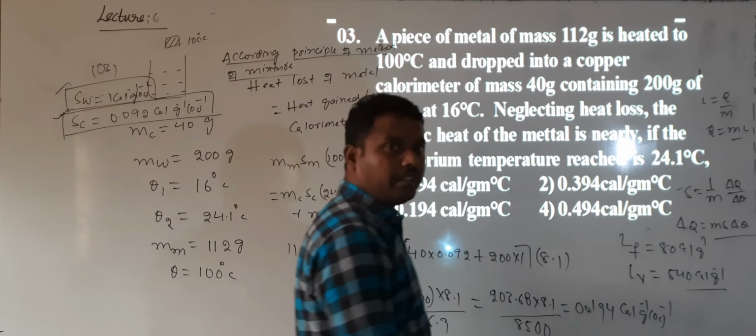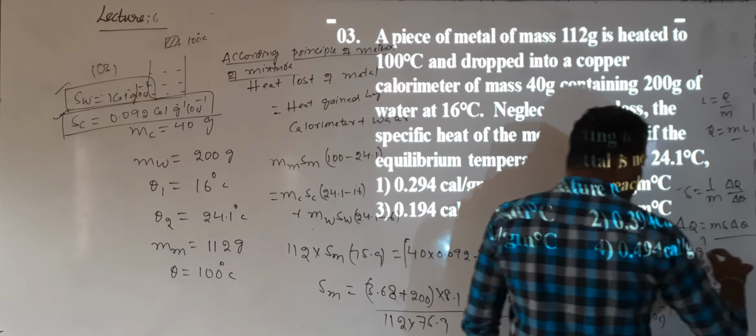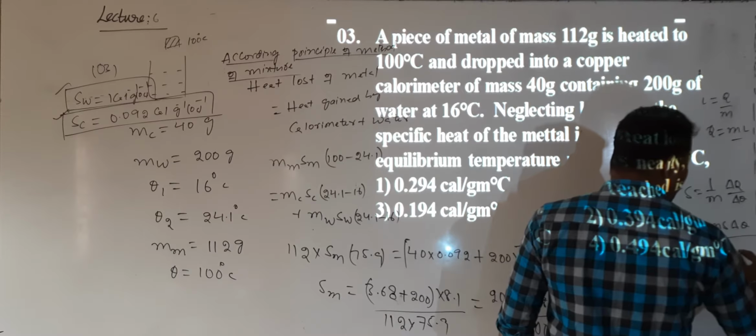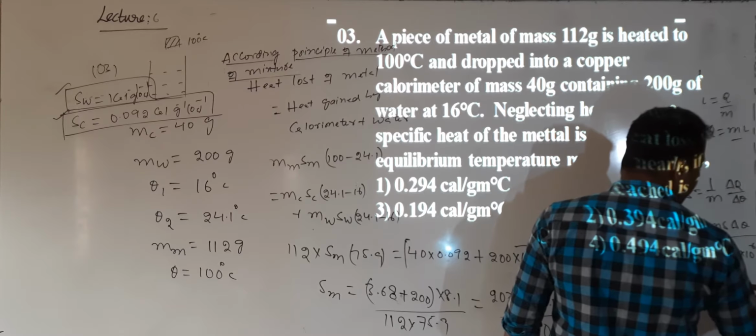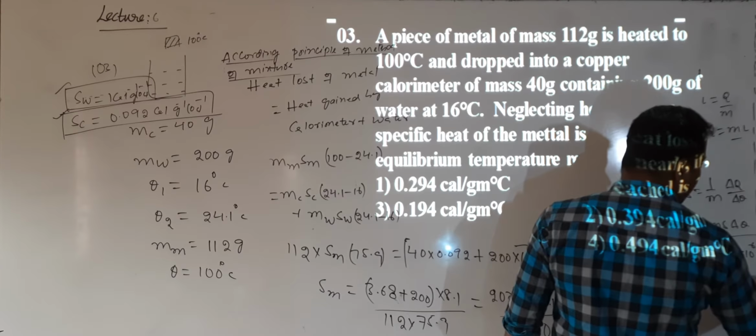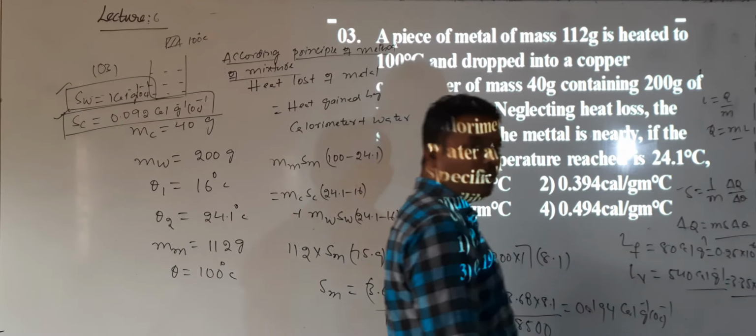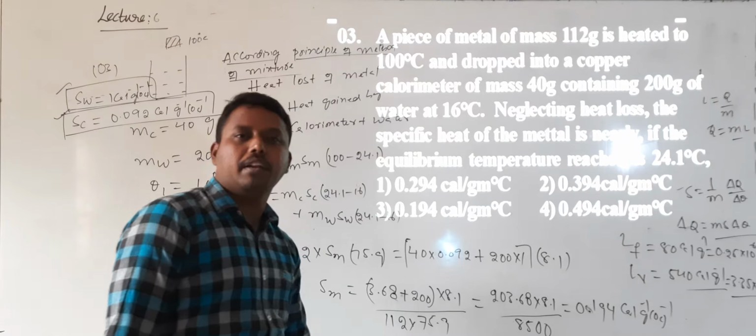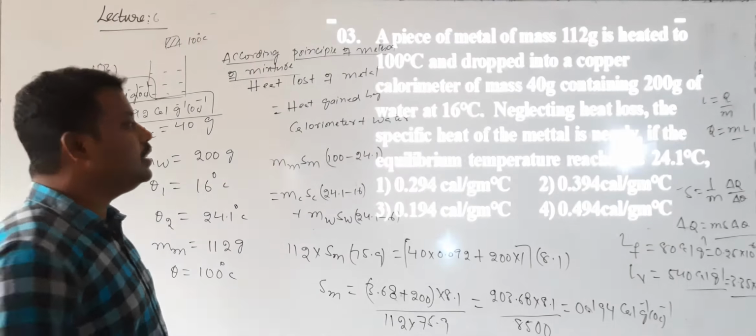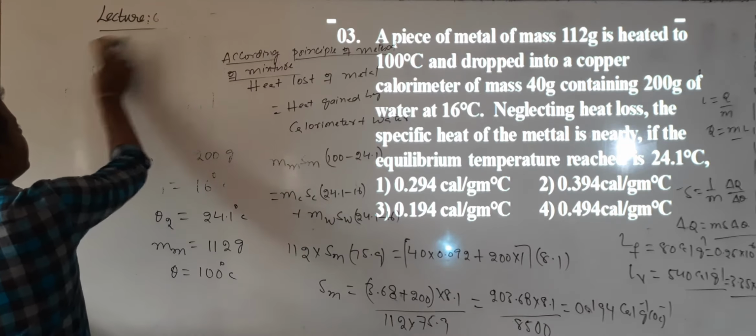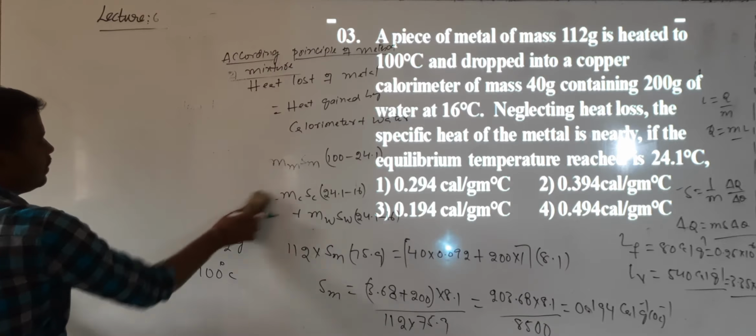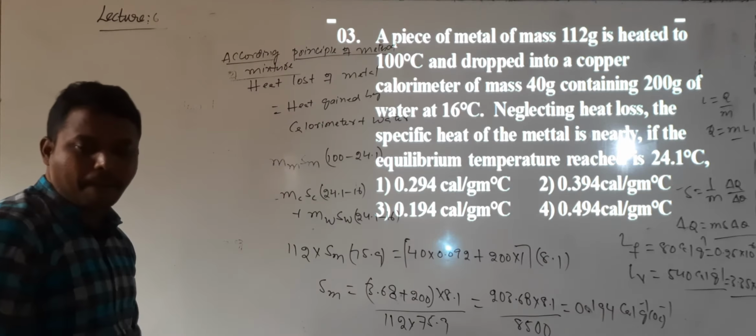You can convert these into joules also. So this value is 0.225 into 10 to the power 6 joules, and this value is 3.35 into 10 to the power 6 joules. These values you need to remember. Okay? So this is for specific heat. Question number 3. After completion of this, next question.